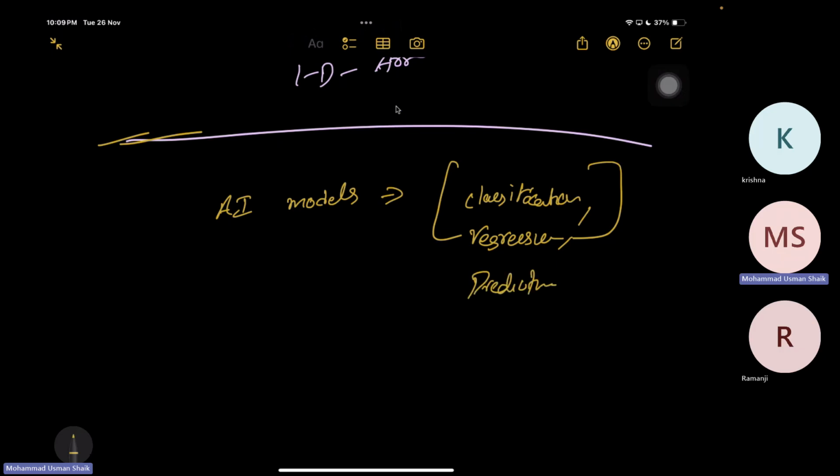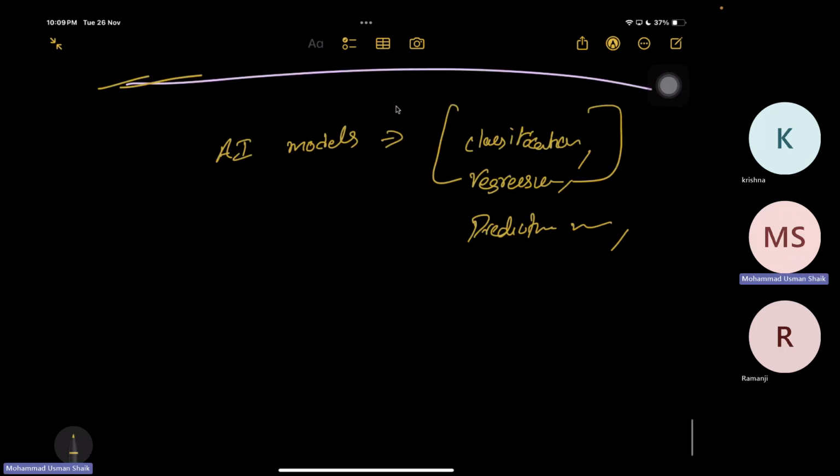So if you want to play with these different kinds of AI models, then NumPy is basically helping to do these calculations.